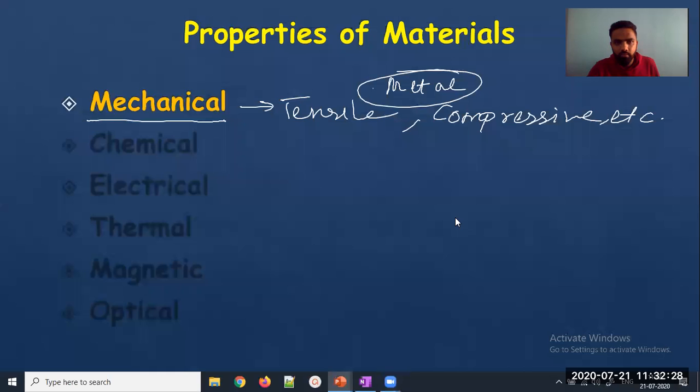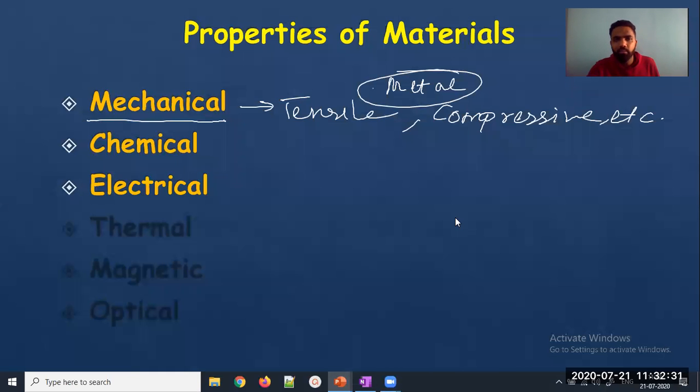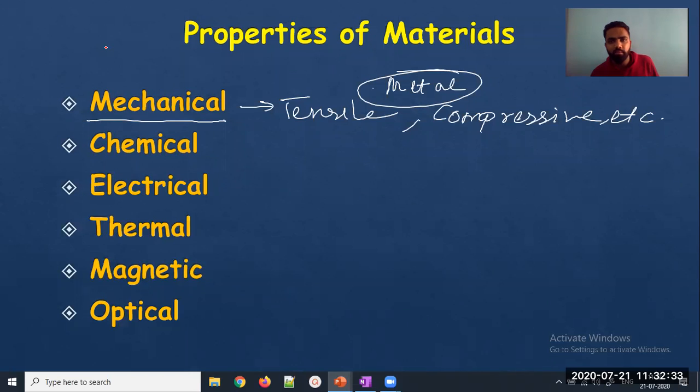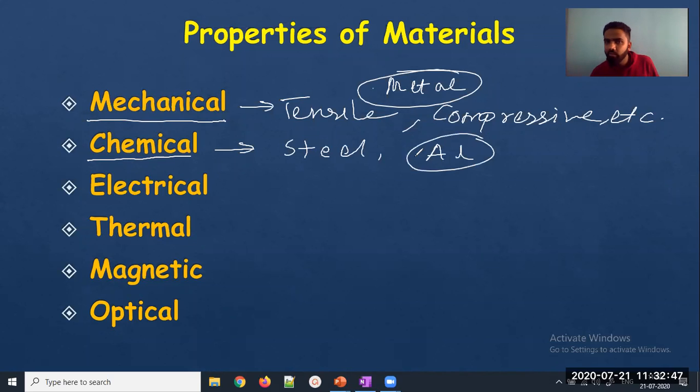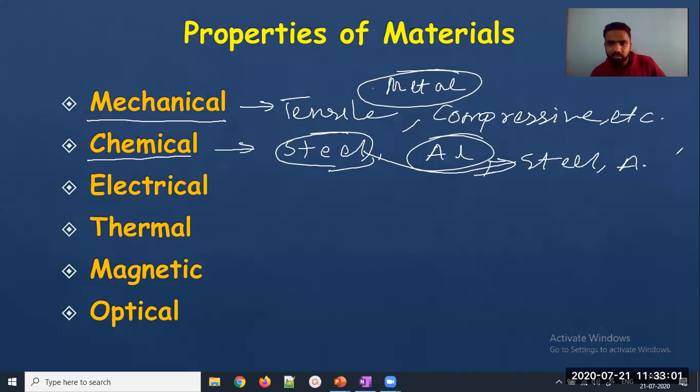Second is chemical, then electrical, thermal, magnetic, optical. I hope you're getting what I'm trying to explain. Second I am writing chemical. You know chemical affinity, like in steel we know that steel can get rusted, but aluminium does not get rusted. So these are the chemical properties. Based on the type of chemical affinity, or based on the application where I am going to use it, I will consider the selection of steel, or I will consider the selection of aluminium. If you have any question, put it in the chat box.